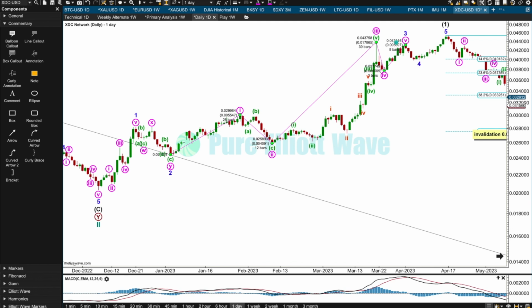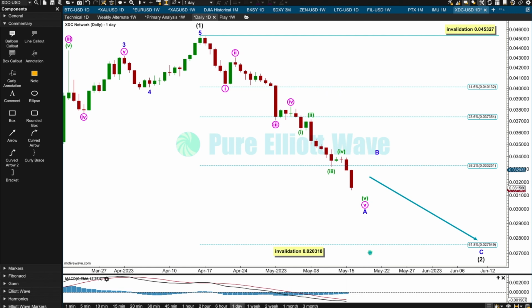Truncations come after a move that was too far, too fast, and this strong upward move of minute wave 3 absolutely could fit that description. So that's how I'm labeling the impulse of intermediate 1. Now for intermediate wave 2, I expect it's unfolding as a zigzag.